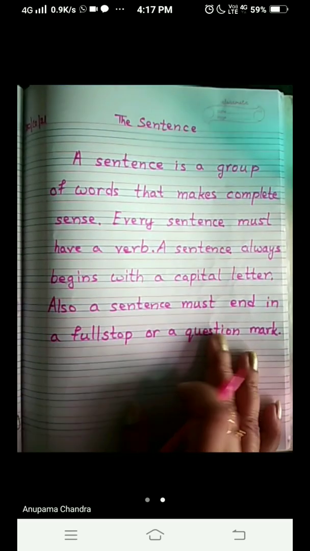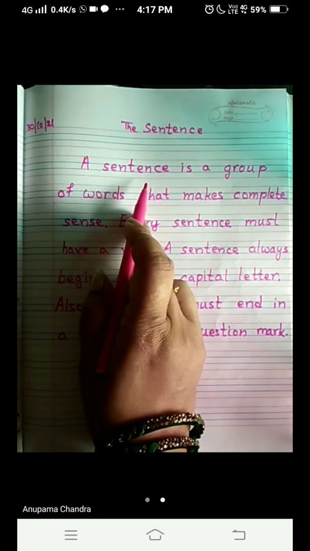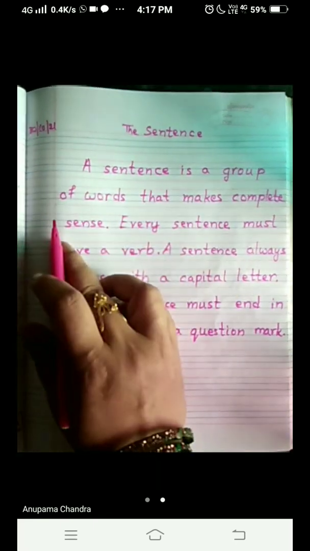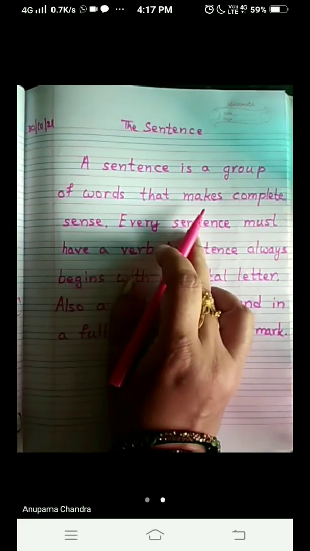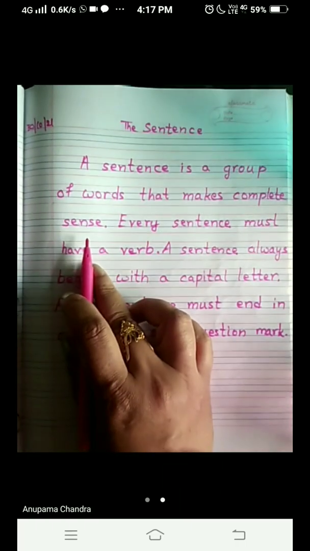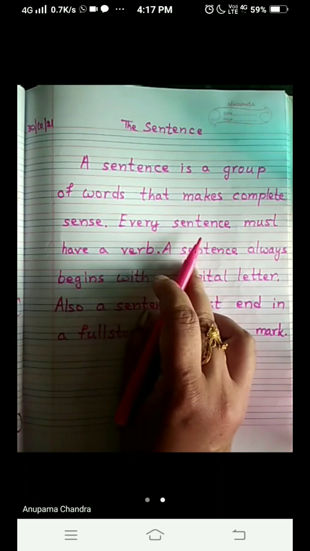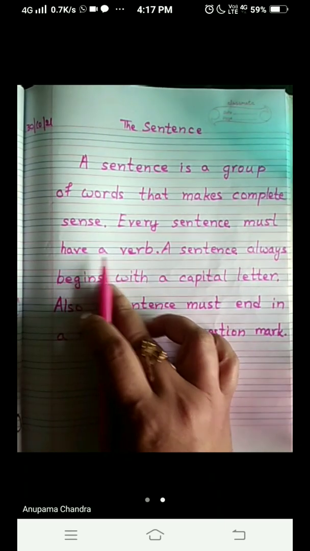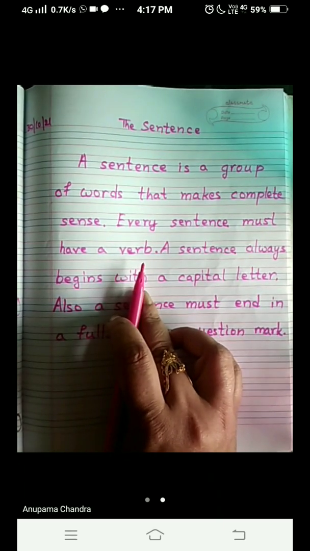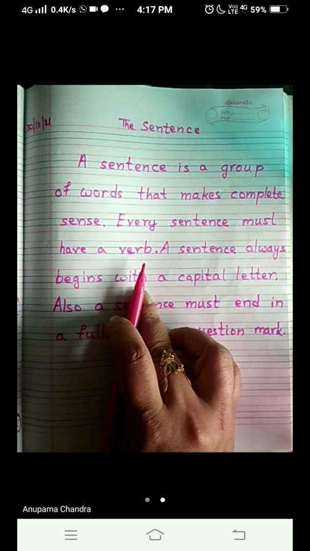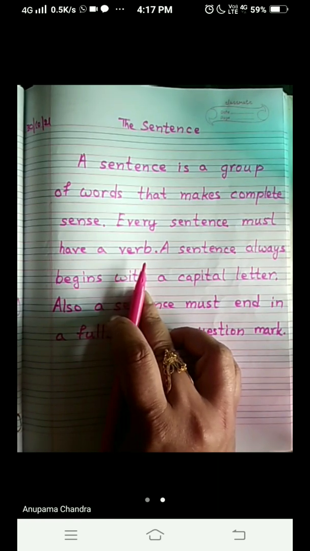Let's see what it is. A sentence is a group of words that makes complete sense. Means it should have some meaning. Every sentence must have a verb. If a verb is not there, then there will not be any meaning. So a verb is a must, that is a doing verb.